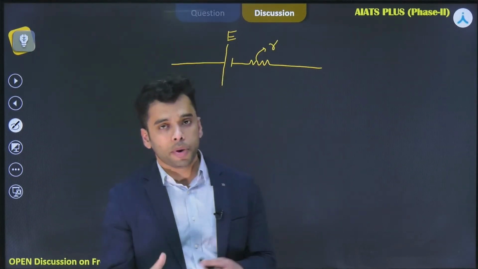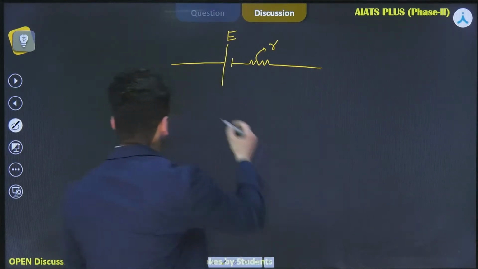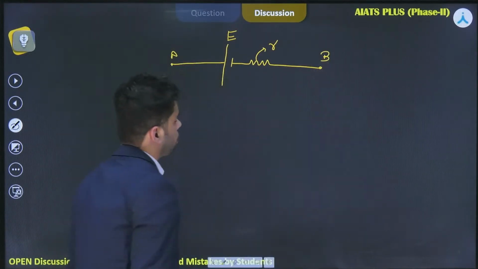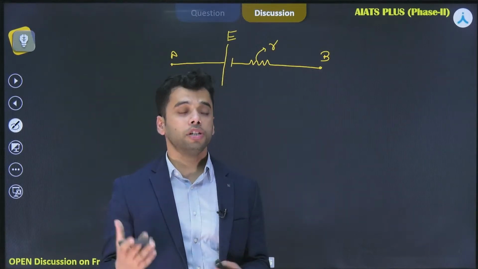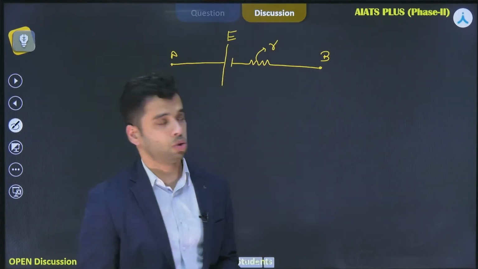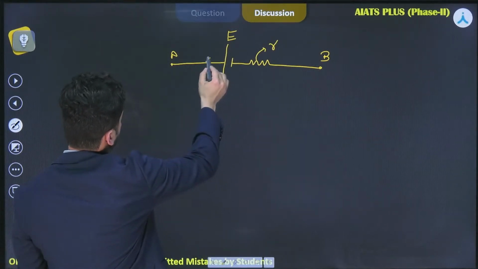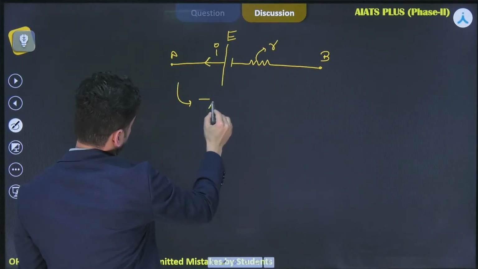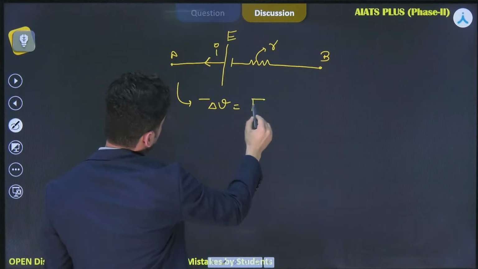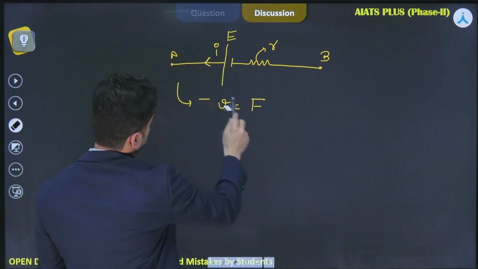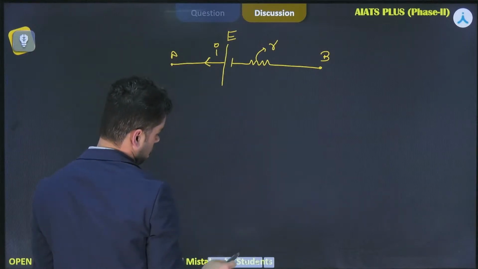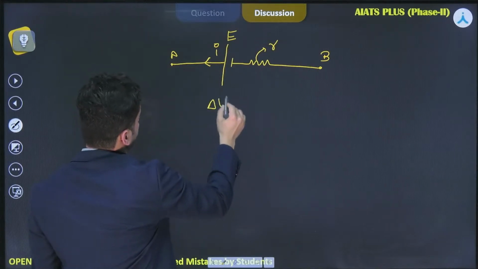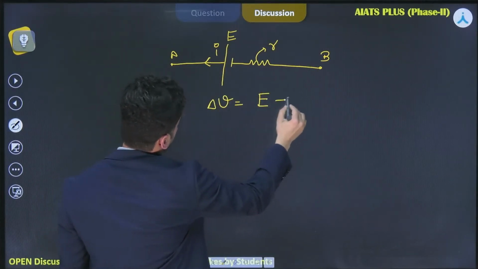Now what should be the terminal potential difference across the battery, that is, the potential difference across this point A and B, when the battery is discharging? Here the battery is supplying current, so the battery is discharging. In that case, delta V, the terminal potential difference, is equal to E minus IR if the current I is flowing through the battery.